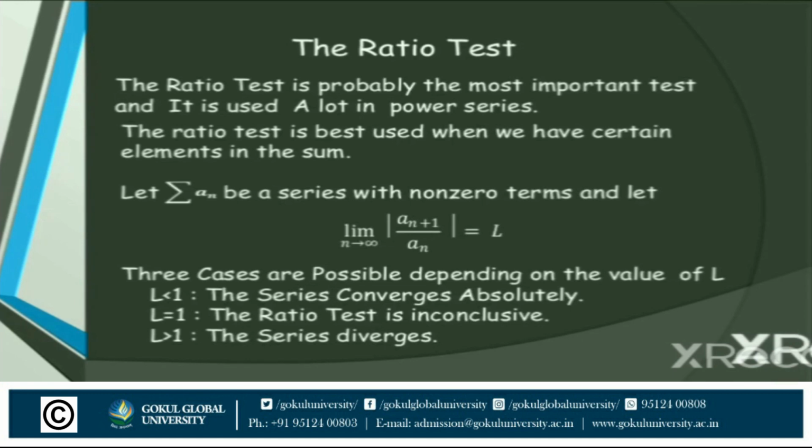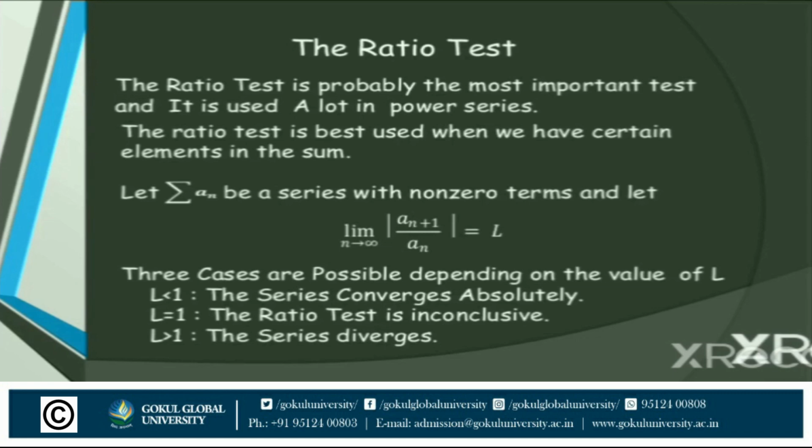Let summation an be a series with non-zero terms, and let the limit as n tends to infinity of the modulus of an plus 1 upon an be equal to capital L. It specially defines the value of convergence and divergence.